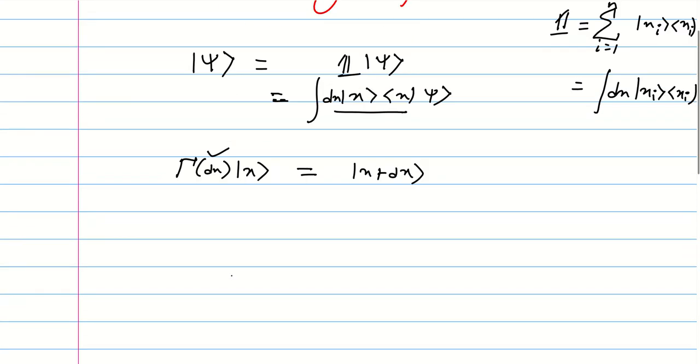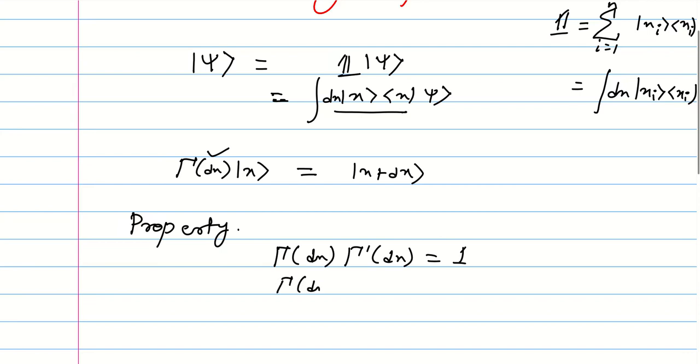So what are the properties of a unitary operator? If you multiply this operator with its inverse, of course this is going to be 1, but if you take this operator and multiply it with its adjoint, which you represent this way, this is also equal to 1.